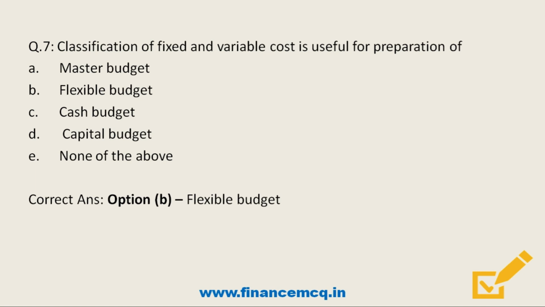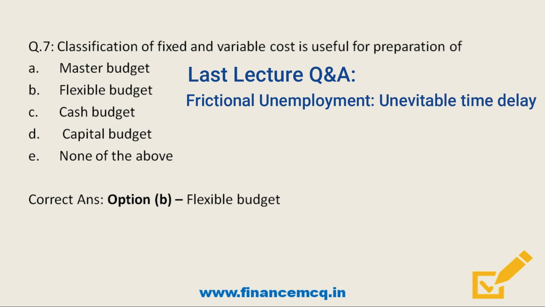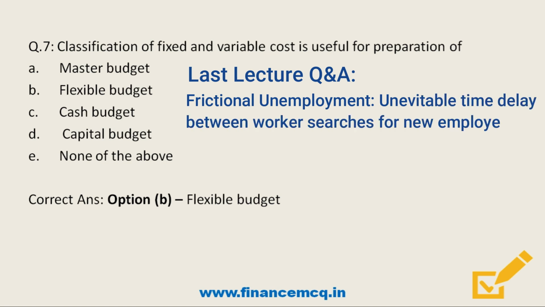So friends, before moving on to the next question, let's discuss the question I asked in my previous video. I asked, what is frictional unemployment? So friends, remember that frictional unemployment is caused when there are inevitable time delays when a worker is searching for a new employment. So it is a type of unavoidable unemployment which happens when the labor market is in full equilibrium.